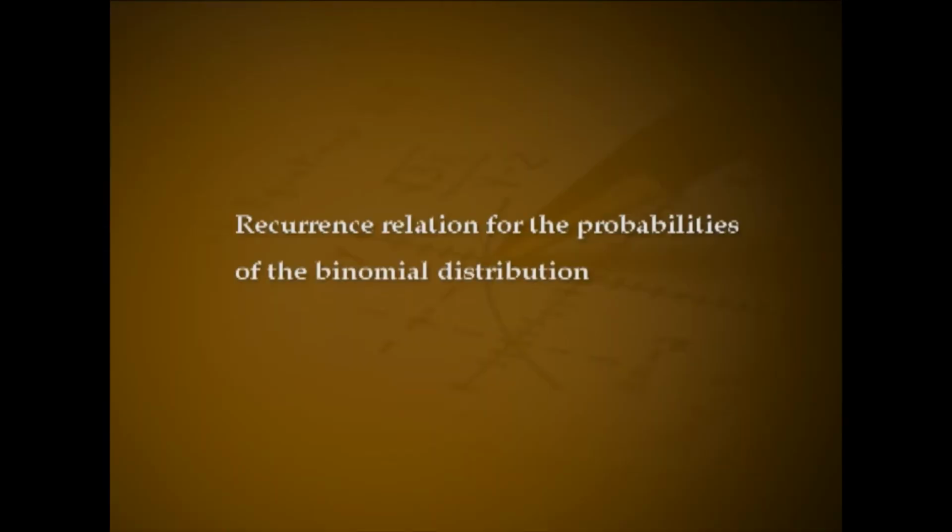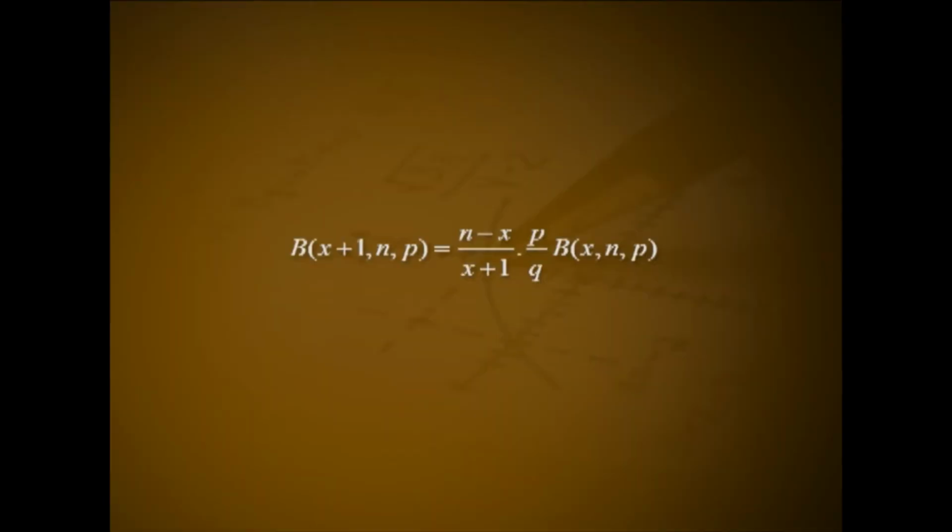Recurrence relation for the probabilities of binomial distribution. For X following B(n, p), let P of X equal to small x be denoted by b(x; n, p), then b(x plus 1; n, p) equals (n minus x) divided by (x plus 1) into p by q into b(x; n, p).